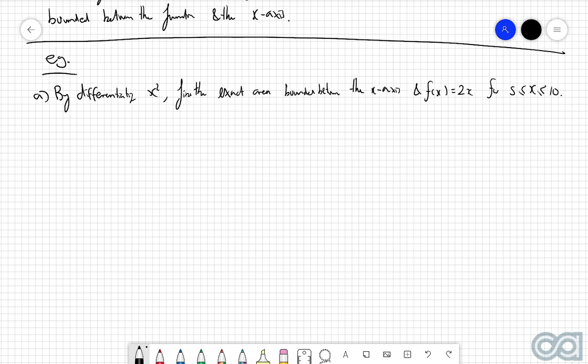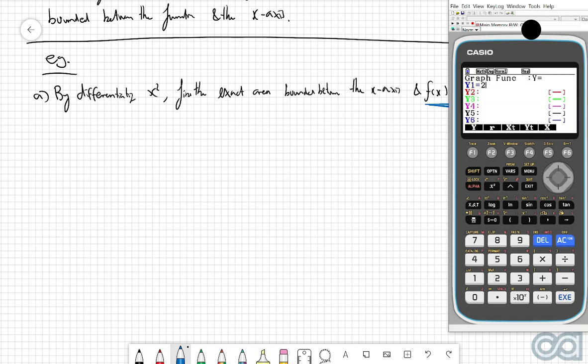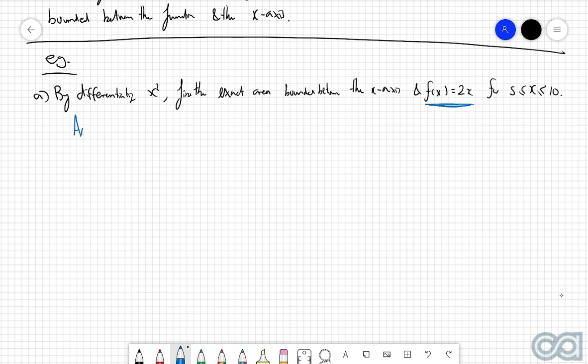Alrighty, first thing we're going to do here is come over to our graphics calculator and indeed confirm that this function here is entirely positive between 5 and 10. So if we come to our graphing mode, we're going to plot out the function of 2x, and if we set the boundaries being between 5 and 10, then we can clearly see that the entire graph is above the x-axis, so we know that that check there is done. So we can therefore say that the exact area will be given by the integral from 5 to 10 of the function f of x, which is 2x dx.